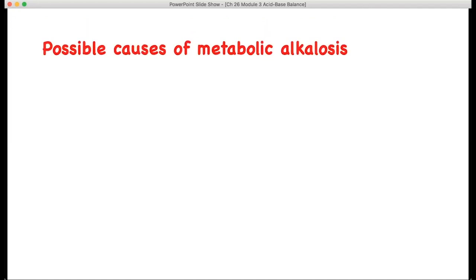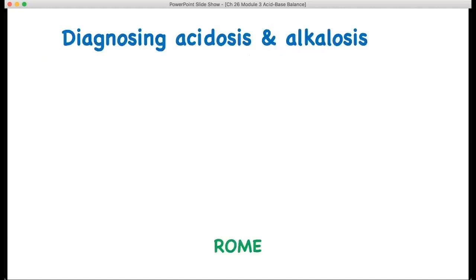Let's look at some possible causes of metabolic alkalosis. This is not as common. Overeating antacids can bring this about, as well as vomiting. During vomiting, the hydrochloric acid in the gastric secretions is eliminated from the body. This will lead to an increase in pH.